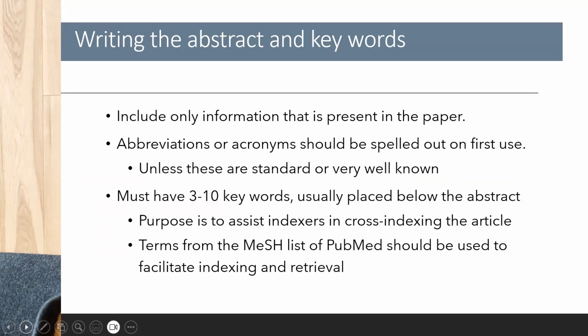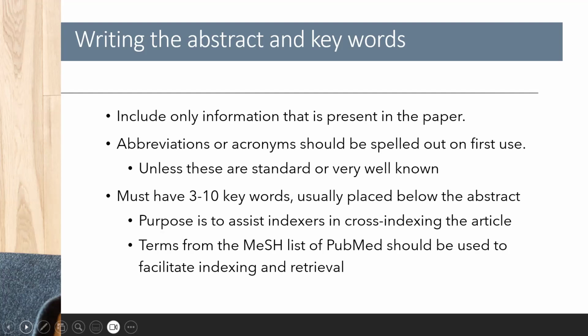When writing the abstract and the keywords, remember to include only information that is present in the paper. Abbreviations or acronyms that you use for the first time should be spelled out the first time it appears in the paper or in the abstract, unless these are really standard or very well known.